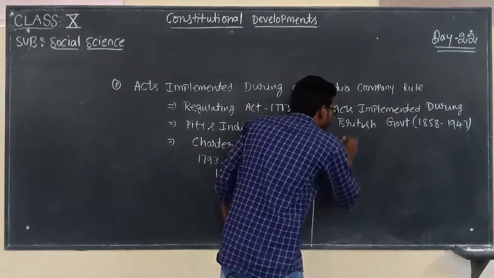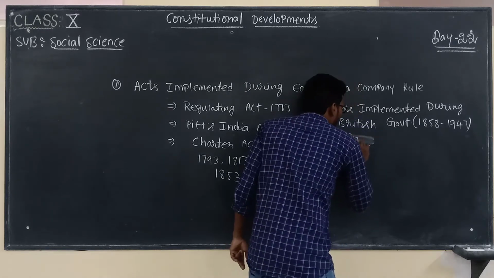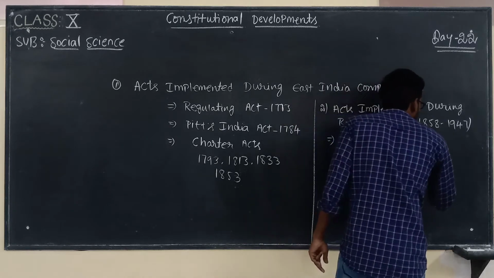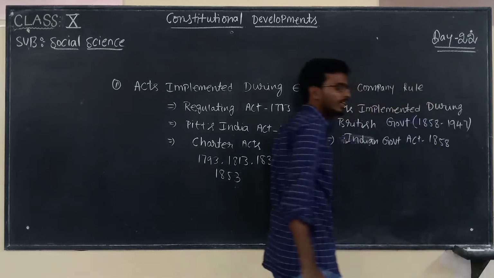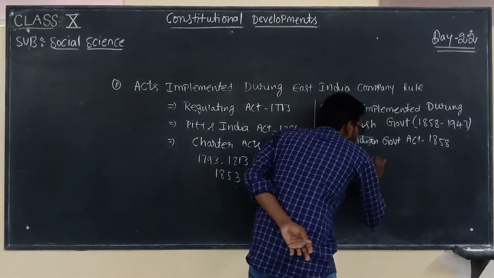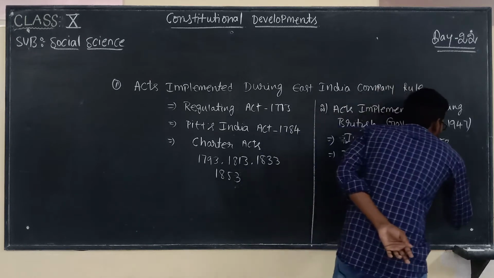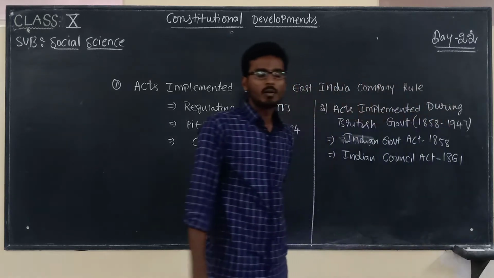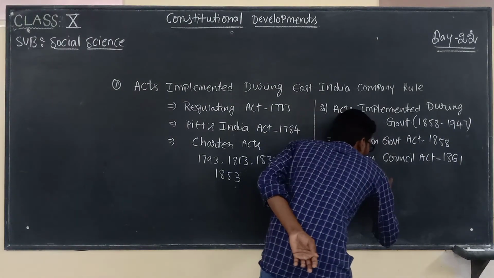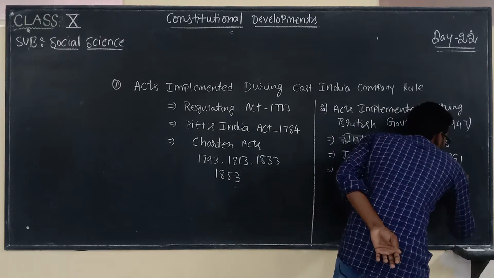The first one will be Indian Government Act 1858. And after that, Indian Council Act 1861. And after that, again one more, Indian Council Act 1892.